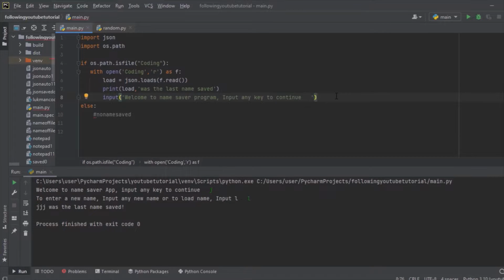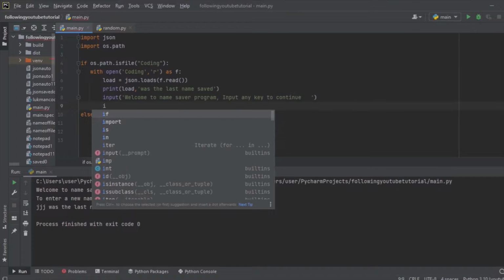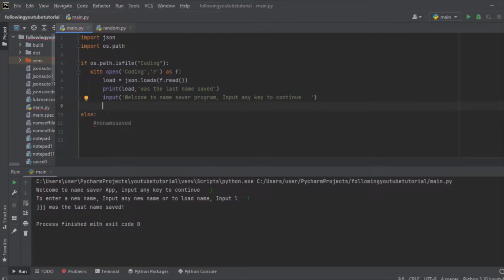Then right over here, we are going to create our variable. We are just trying to create a program of the name saving application. So that's what we are doing right over here.